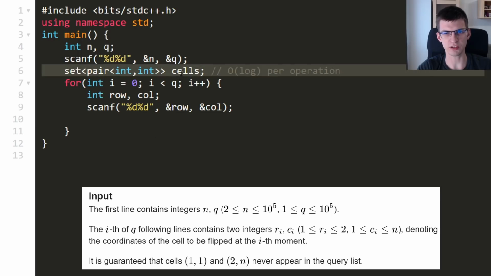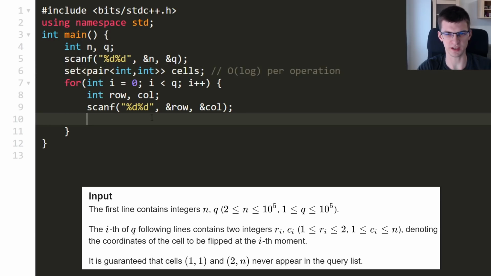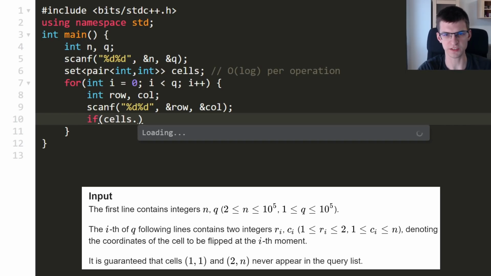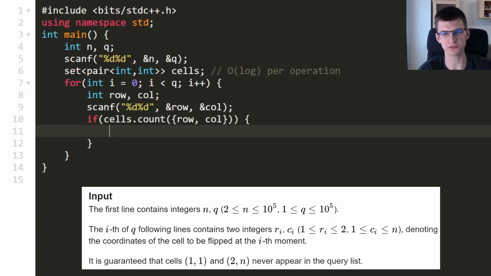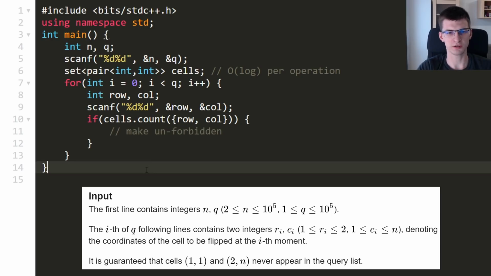And cells will contain currently forbidden cells. So maybe I will want to say, if cells count row col, then this was forbidden, so make it unforbidden. Otherwise the opposite, maybe this will be useful.